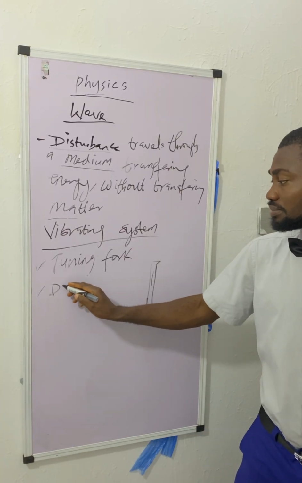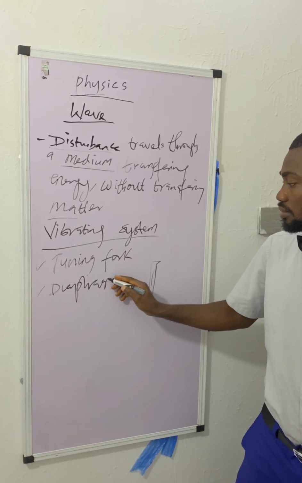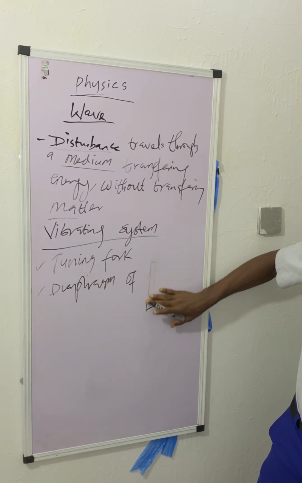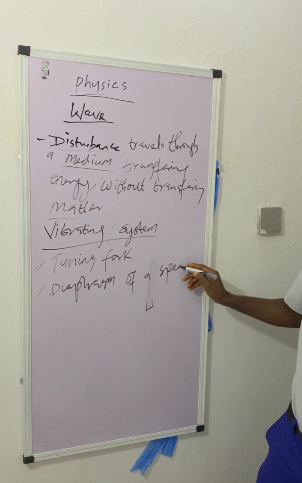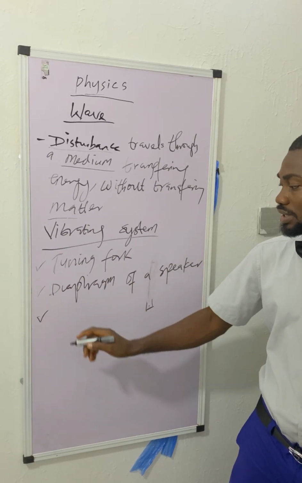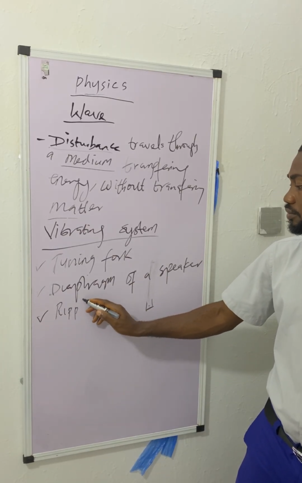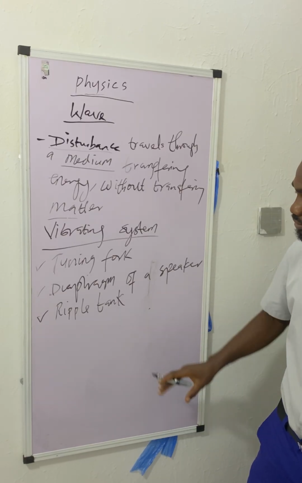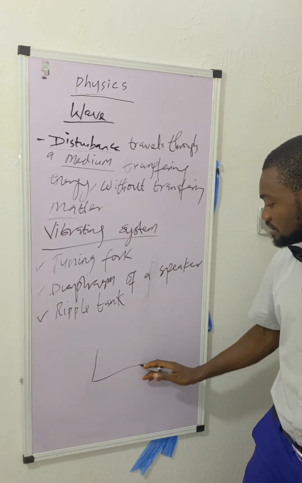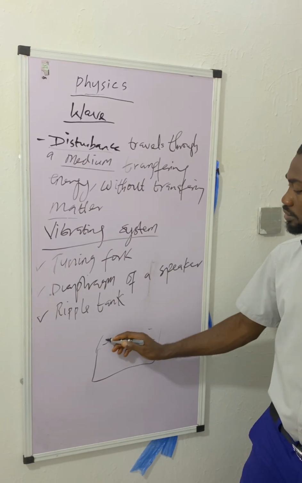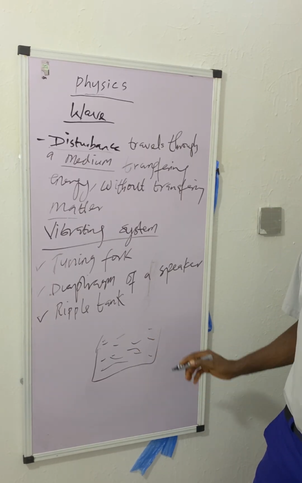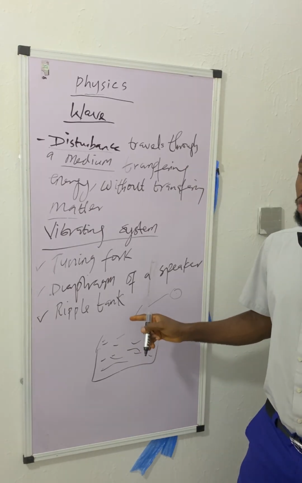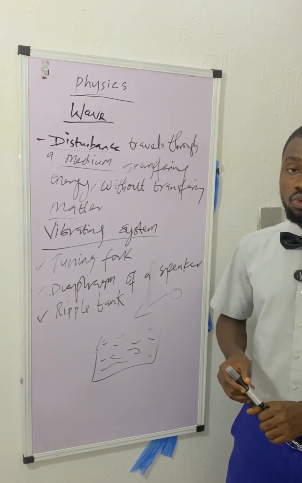It's through vibration. Another one is a ripple tank. A ripple tank produces small wave. For example, let's say this is a bowl of water. I'm demonstrating a ripple now for you. Then you pick a stone and you throw the stone inside this bowl of water. Immediately you throw the stone inside this bowl of water, you are going to see a wave of water in